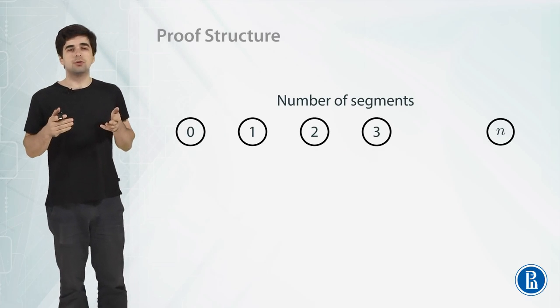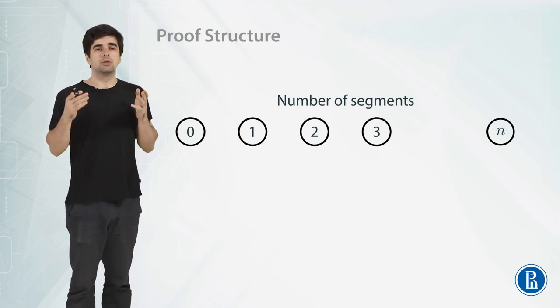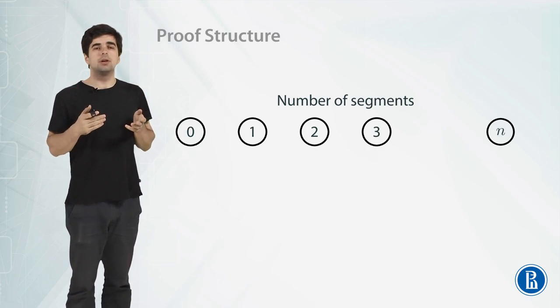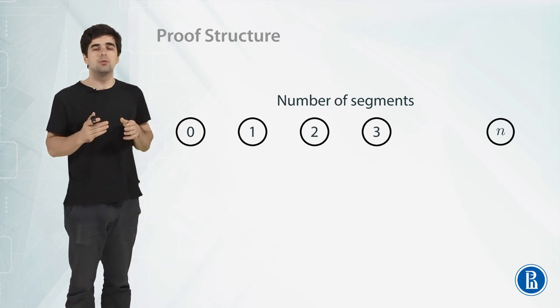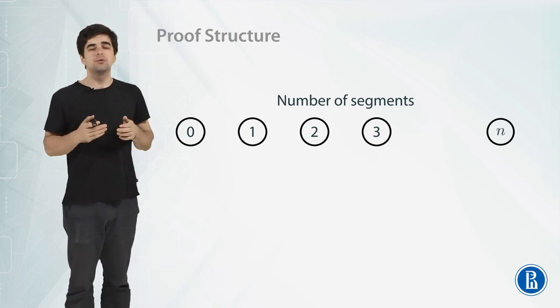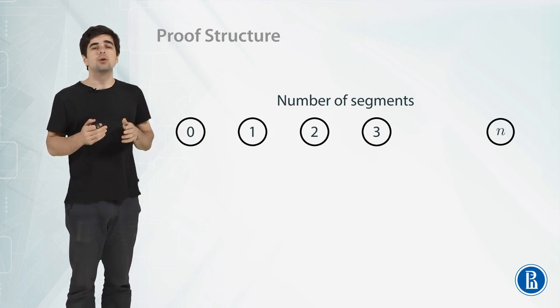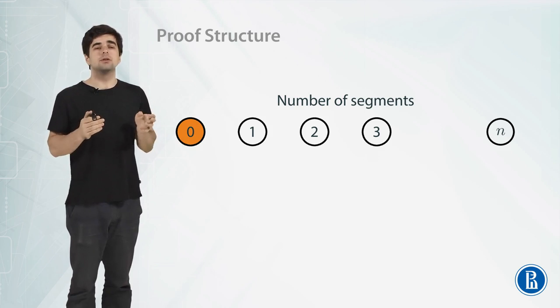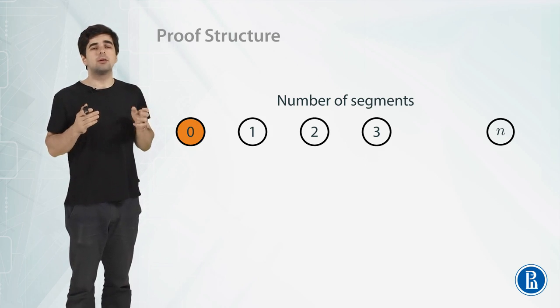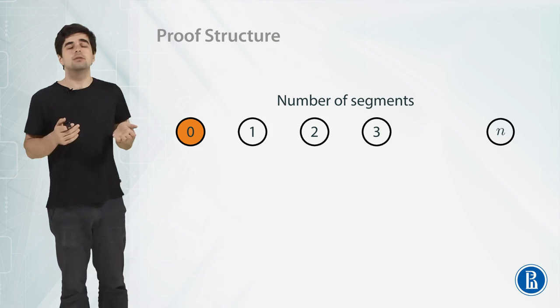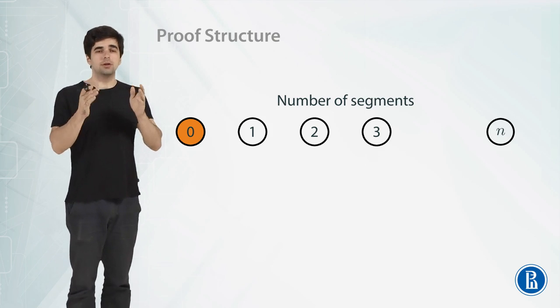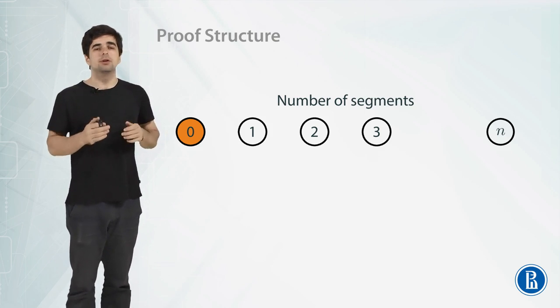Now we're ready to prove the whole statement about points that always, regardless of the number of points and number of segments and which points are connected and which are not, the number of odd points is always even. The proof structure is the following. First, we prove that when there are no segments, then disregarding the number of points, the number of odd points is always even. Because actually the number of odd points is 0 and 0 is even. So for 0 segments we have proven our theorem.